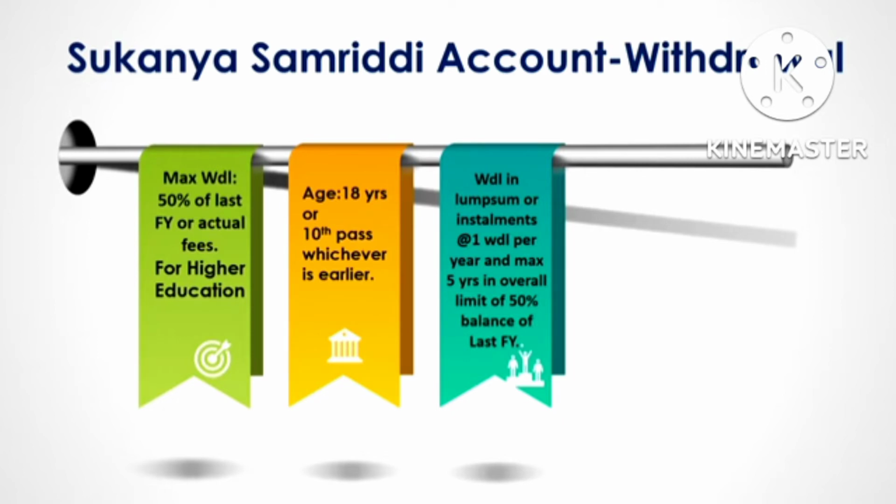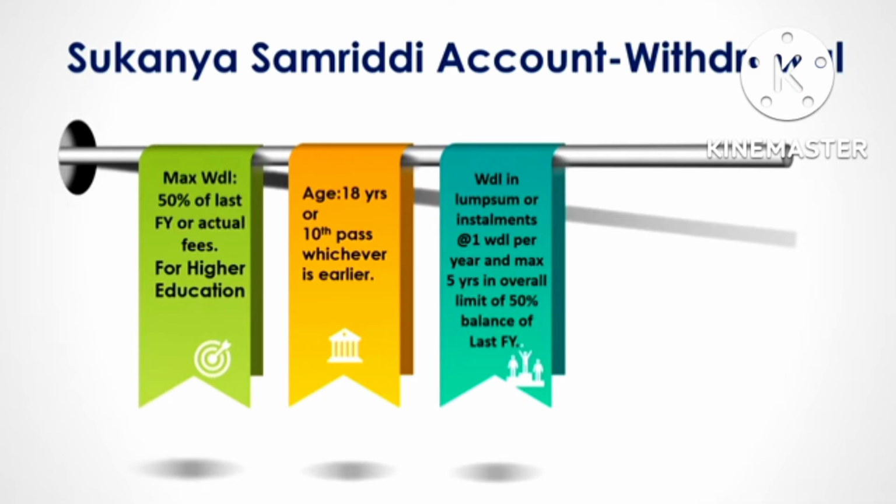Or you can take one withdrawal per financial year up to a period of 5 years. That means this year you can take one withdrawal. It may be 1 lakh or 50,000 or 4 lakhs. The amount need not be equal in 5 installments. It can be any amount. One withdrawal per financial year is the condition. So this year you can take 1 lakh, next year 1 lakh, like that for 5 years, or this year you may take 4 lakhs, next year some 10,000, like that also you can take in installments for a period of 5 years. The maximum is 5 years of installments and one withdrawal per year is allowed.